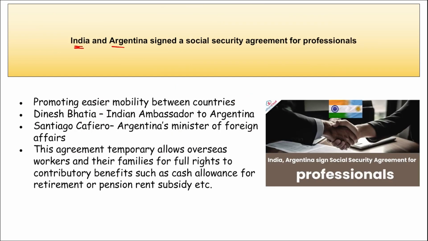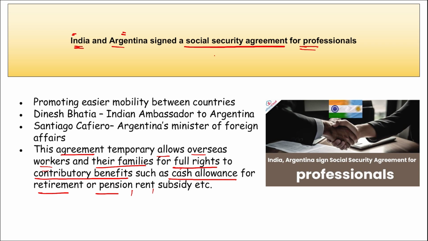Next is India and Argentina. They have signed a social security agreement for professionals. I repeat, recently India and Argentina have signed a social security agreement, and it is for professionals and workers so that they can retain the benefits and contributions made towards social security, promoting easier mobility between these two countries, right? That is between India and Argentina. Here important thing, remember this agreement temporarily allows overseas workers and their families full rights to contributory benefits such as cash allowance for retirement or pension, rent subsidy, etc.